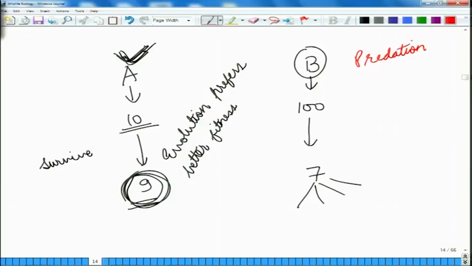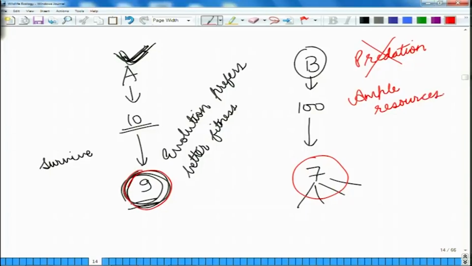Now, in this environment, if you are able to protect your offsprings, you will be able to have more offsprings in the next generation. Whereas, if you are not able to protect your offsprings, most of the offsprings would die off. But in an environment in which you do not have any predation and you have ample resources as compared to the population, you do not require very much parental care to be given to the offsprings.